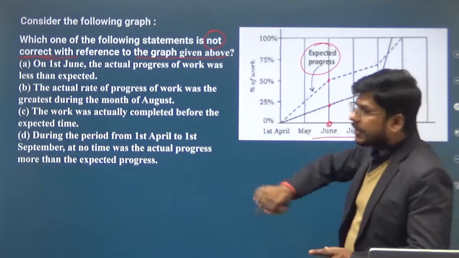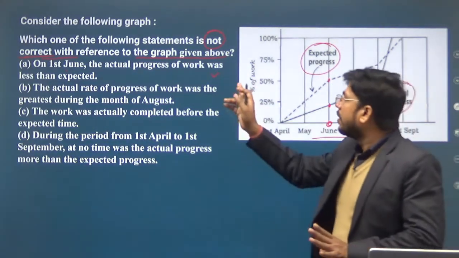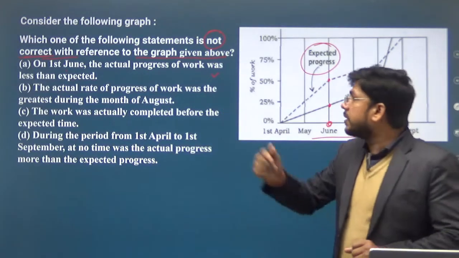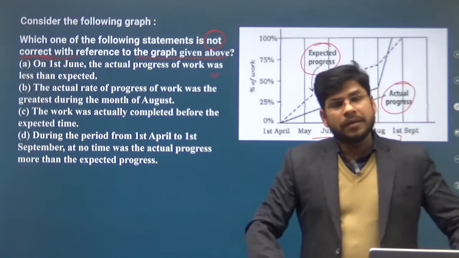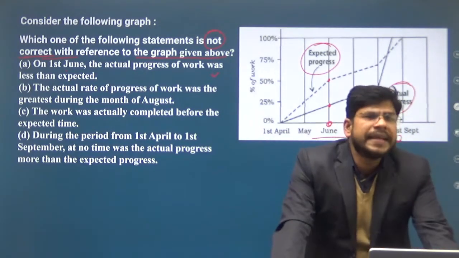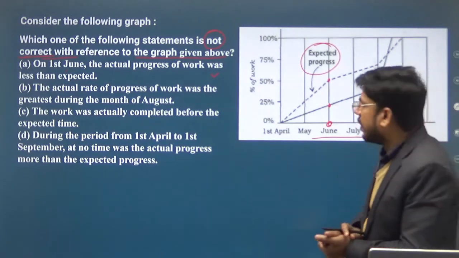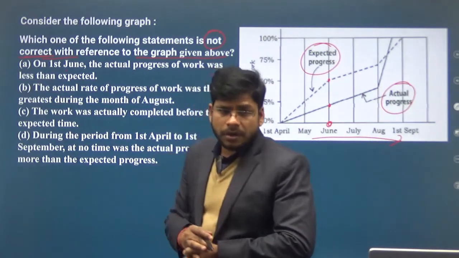This is the correct statement. This is not a wrong statement, but this is not our answer. That option will be our answer which is incorrect. So the first statement is correct, that is not our answer.